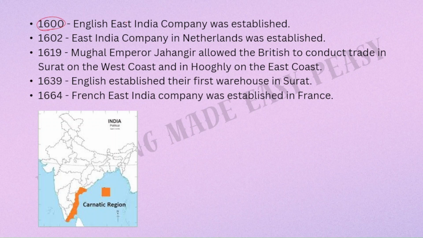In 1600, we had English East India Company. So in 1600, English East India Company was established. In 1602, East India Company Netherlands, or you can say Holland, was established. In 1619, Mughal Emperor Jahangir allowed the British to conduct trade in Surat, on the west coast, and in Hooghly on the east coast. Remember the places. In the west coast, it was only Surat, and in the east coast, it was only Hooghly.